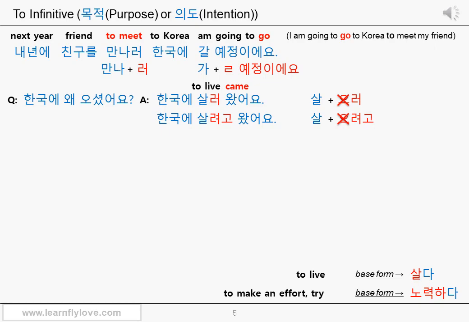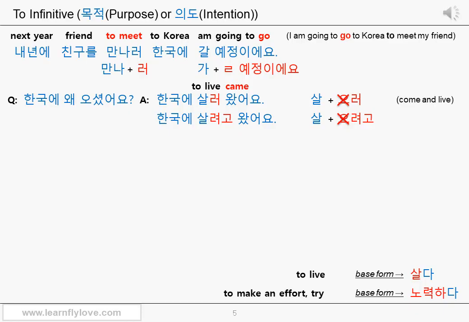But 으러, 러 can sound slightly weaker than 으려고, 려고. So 살러 왔어요 is somewhat closer to come and live. Or the verb to live is something accompanied by the verb to come. But you should remember 으러, 러 still expresses the purpose of the movement verb come.